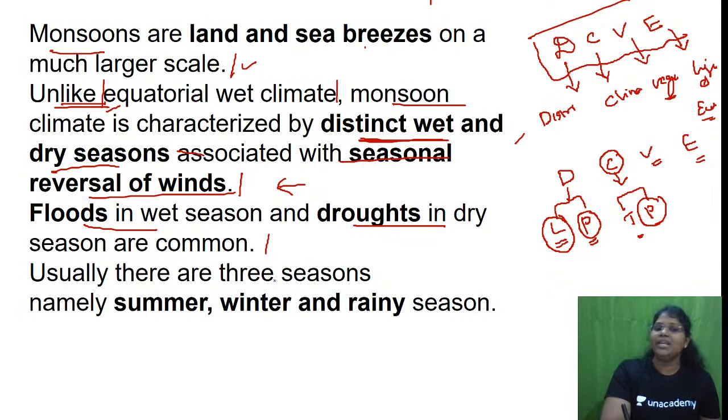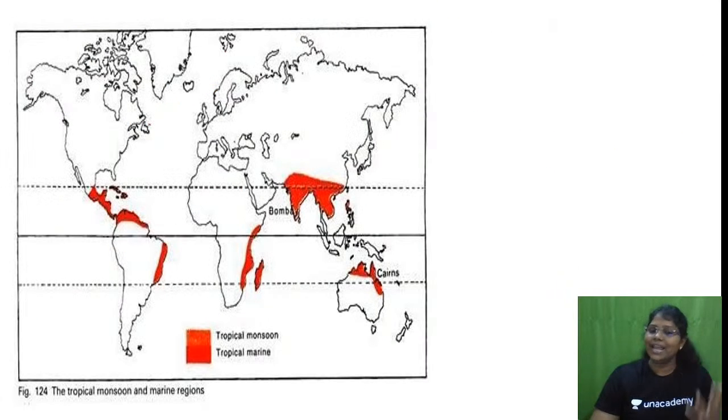Usually there are three seasons: summer, winter, rainy. What about equatorial? We don't even have a winter season. No winter. Hot wet equatorial I have already completed.